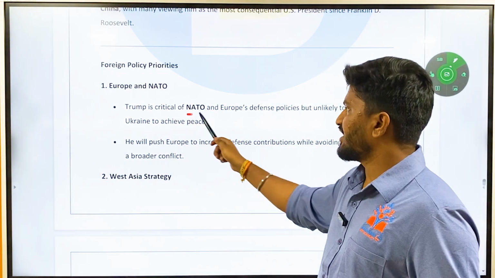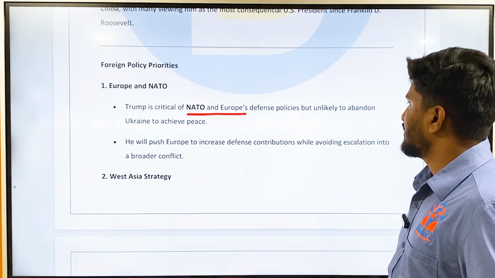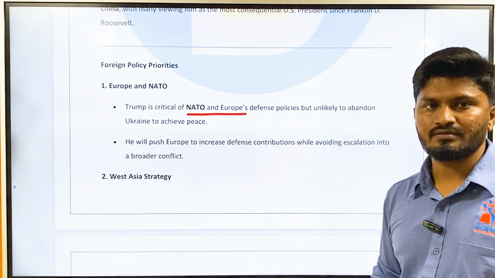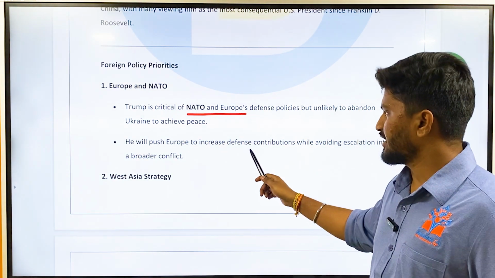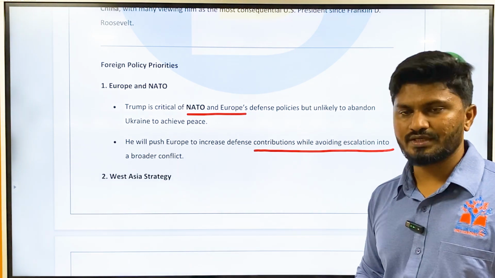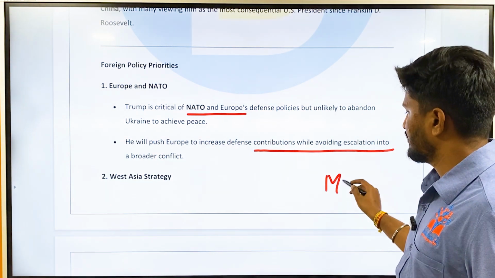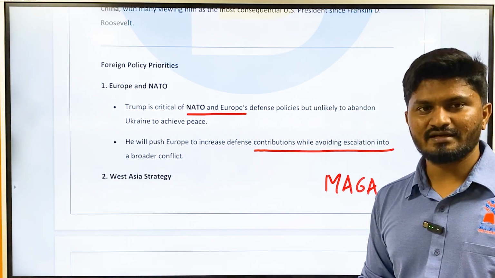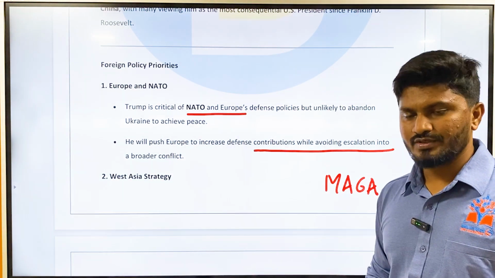According to the author, the foreign policy priorities for Trump are Europe and NATO. Trump is critical of NATO and Europe's defense policies, but unlikely to abandon Ukraine to achieve peace. Okay, he is not going to abandon Ukraine. Then he will push Europe to increase defense contributions while avoiding escalation into broader conflict. Okay, what is Trump's slogan? MAGA. What is MAGA? Not Kannada MAGA, it is English MAGA, that is Make America Great Again. According to him, he wants to make America great again.